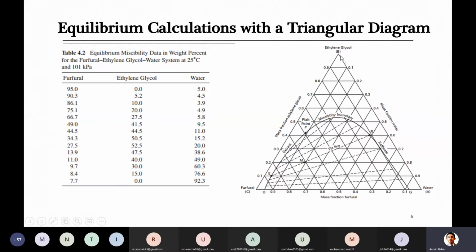So as you know, along this line only two components exist, ethylene glycol and water. They only exist along this line because this line shows a binary mixture of two components. And since there are only two components along this line, and we have already allocated the ethylene glycol numbers somewhere else, these numbers will definitely be for water. Let's check whether that is correct or not. Just look for water, it should be 100% here.